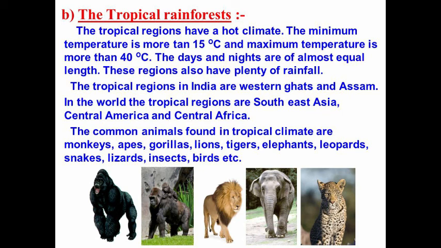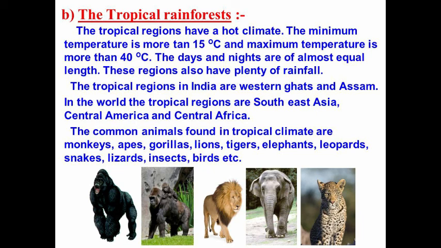The tropical region generally has a hot climate because of its location around the equator. Now, what does equator mean? The line which passes through the center of the earth is called the equator. This tropical region is generally found on the equator, and that is the reason it has the maximum temperature throughout the year.